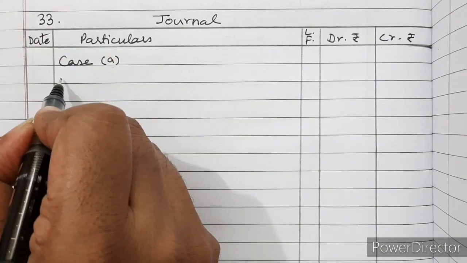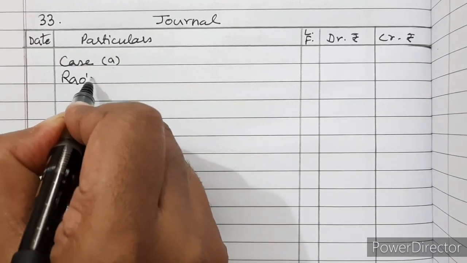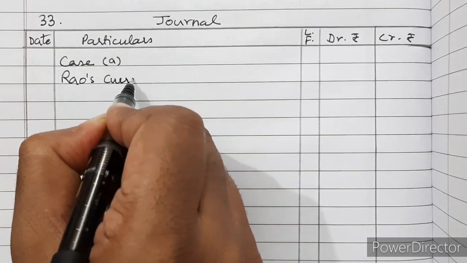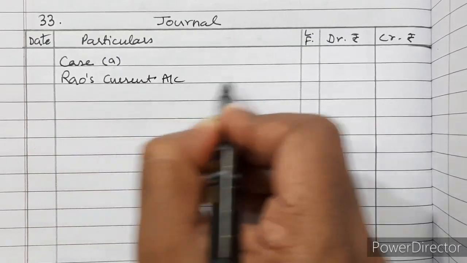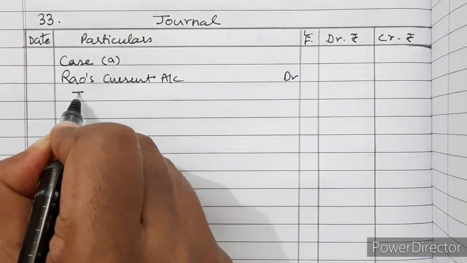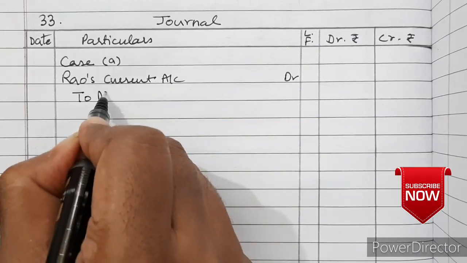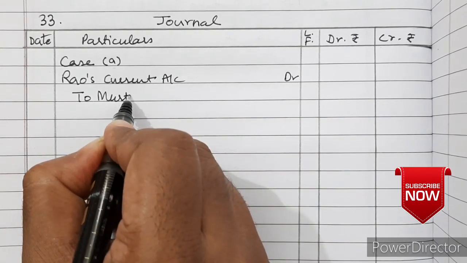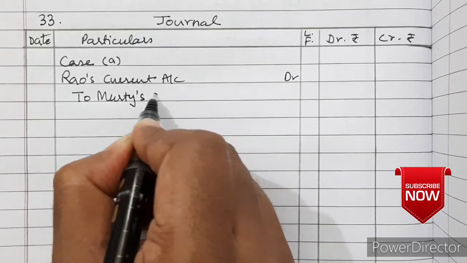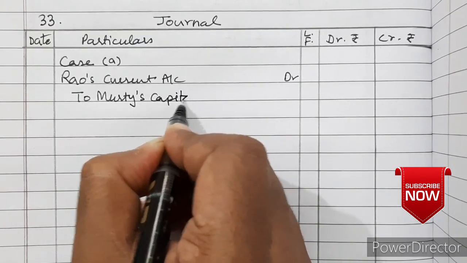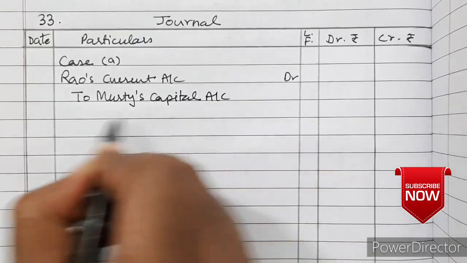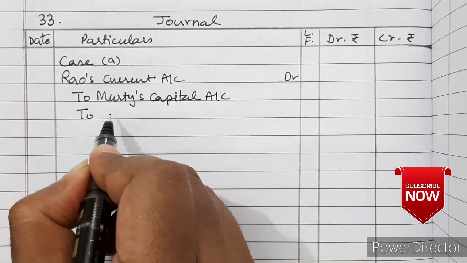So the solution is: Rao's current account debited to sacrificing partner Murthy's capital account and to Shah's capital account.